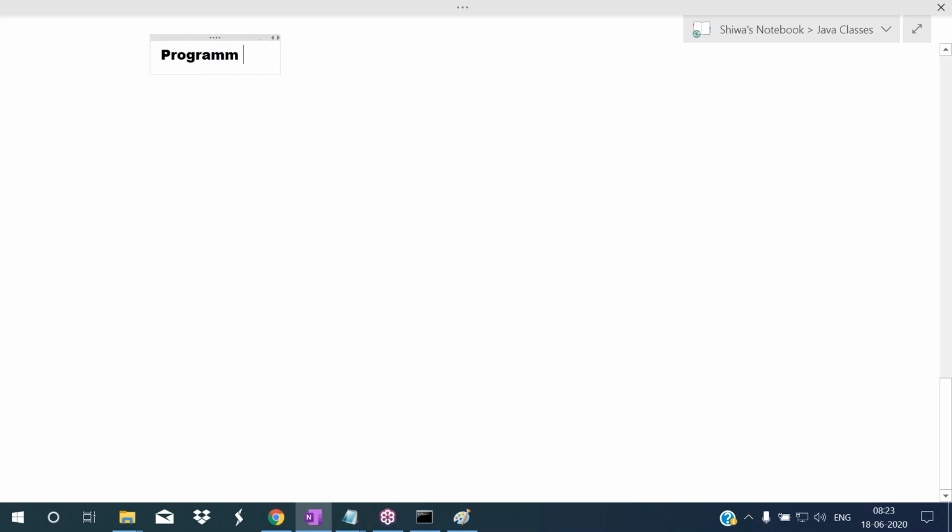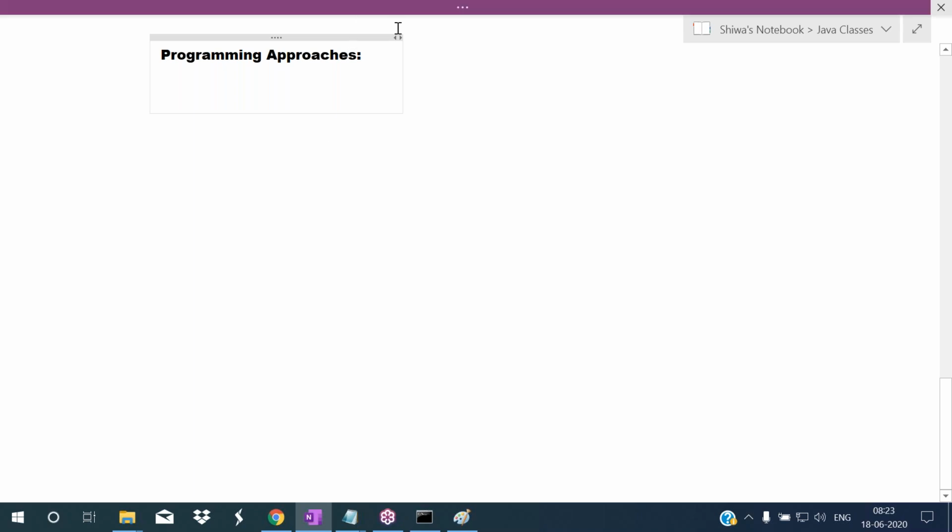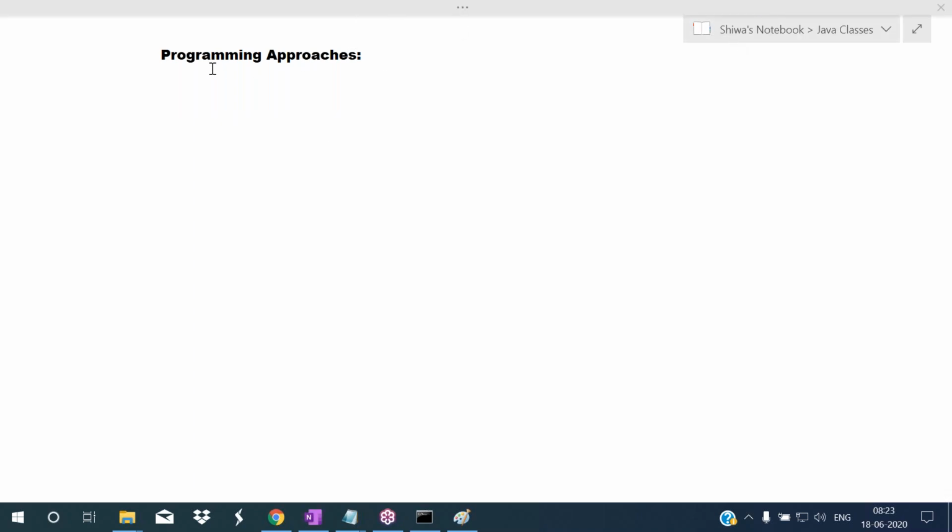So what is an approach? Approach simply means style. Programming approach means the style of writing a program. The style of writing a program is called a programming approach.